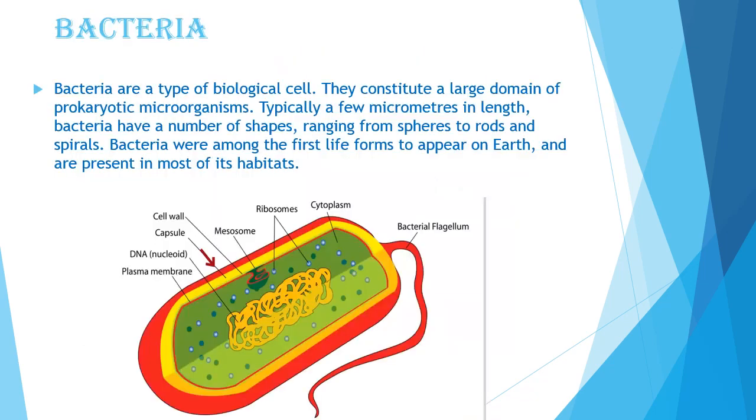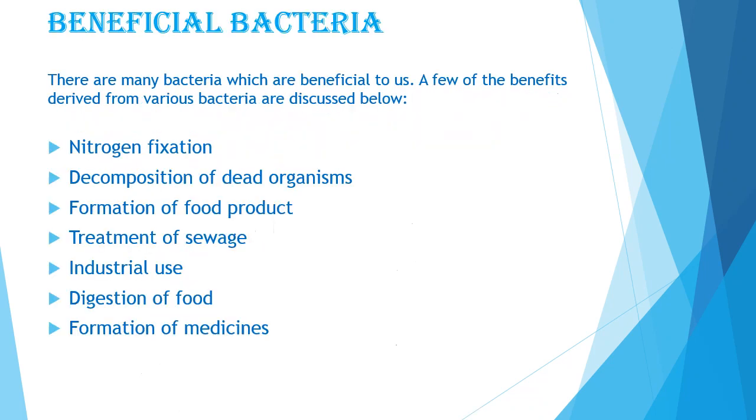First, let's study bacteria. Bacteria are a type of biological cell. They constitute a large domain of prokaryotic microorganisms, typically a few micrometers in length. Bacteria have a number of shapes ranging from spheres to rods and spirals. Bacteria were among the first life forms to appear on Earth and are present in most of its habitats. Here, some are beneficial for us and some are harmful for us. So now let's study about them.